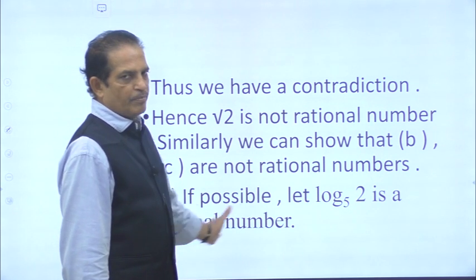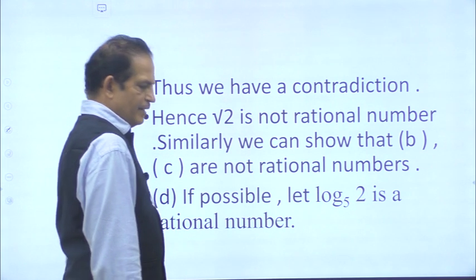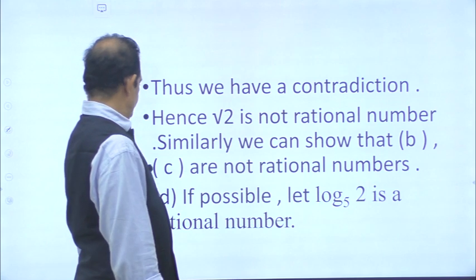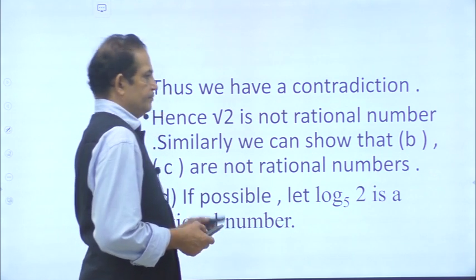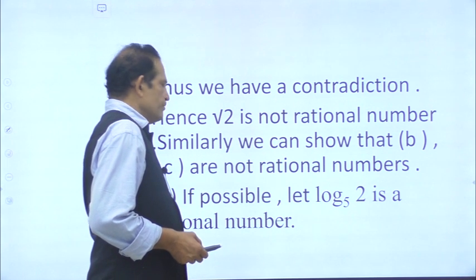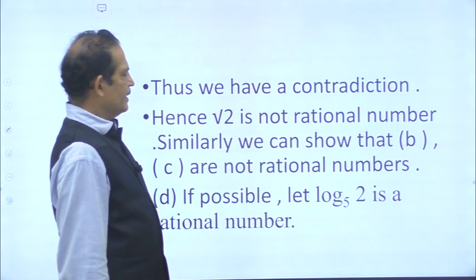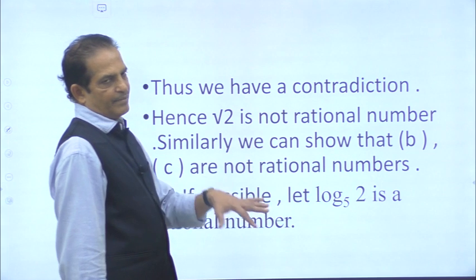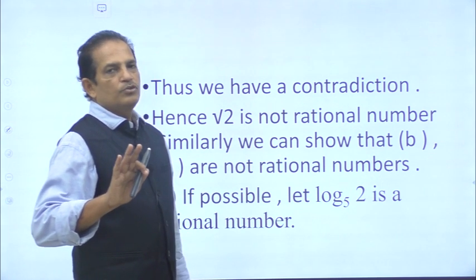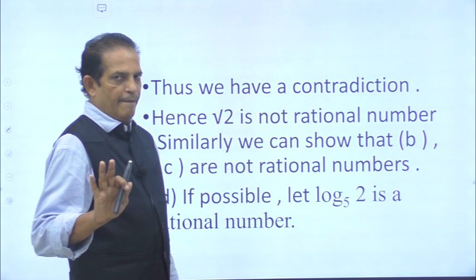But I take the last problem, D. D is log 5 base 2. I think so. Yes, log 2 base 5. So, if possible, let log 2 base 5 be a rational number. We are to prove that log 2 base 5 is not a rational number.